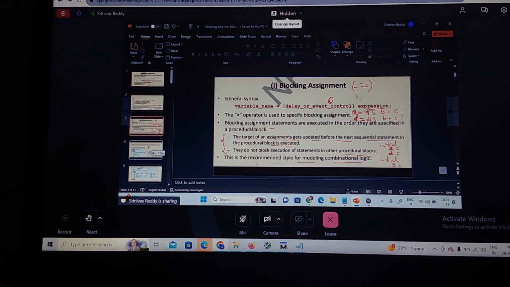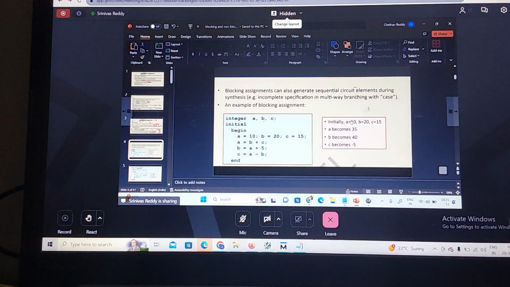If there are multiple procedural blocks, it will not block the other procedural blocks. So the blocking statement is recommended for combinational logic. With a few examples, you will understand this. Okay, now see this example. Can you tell me what the example is?